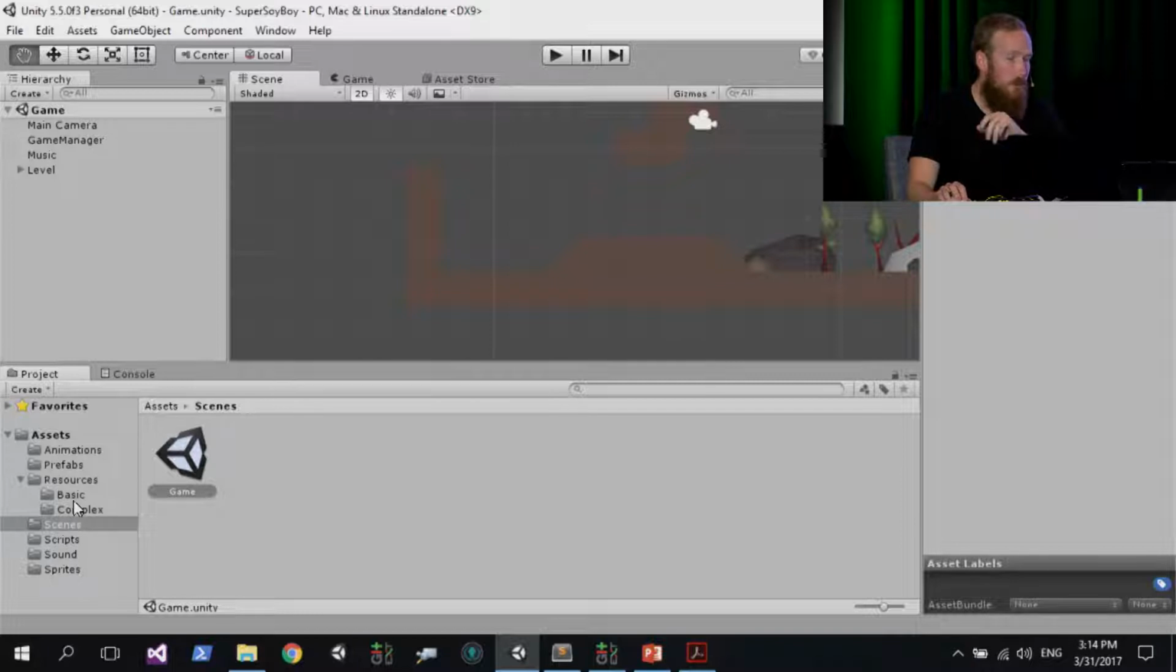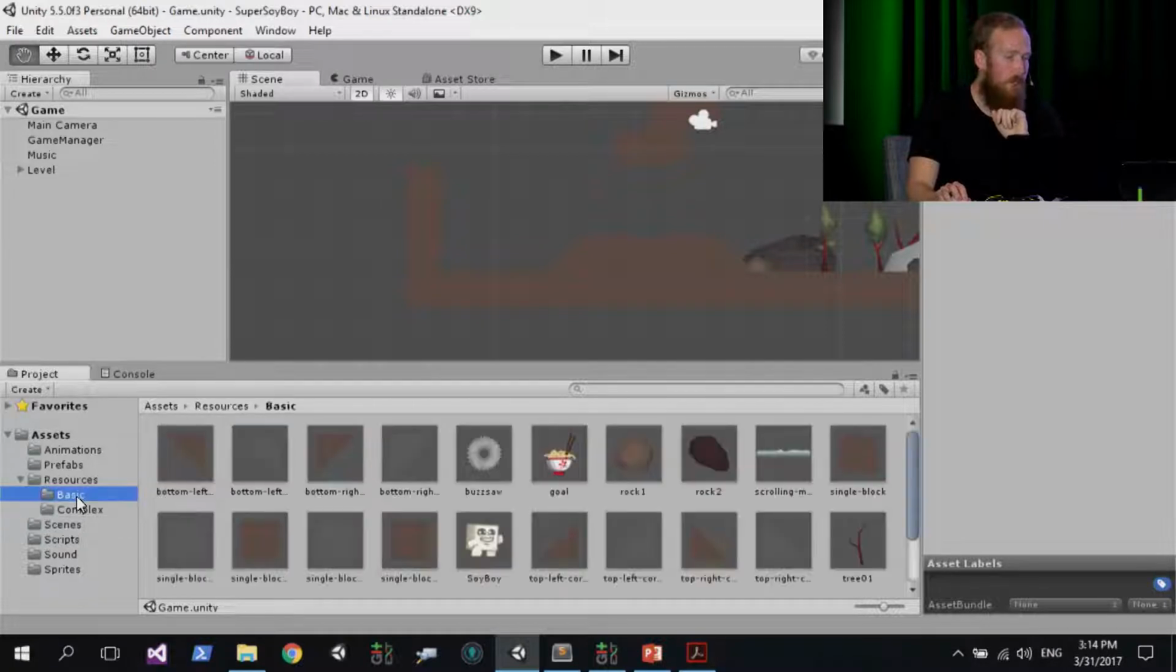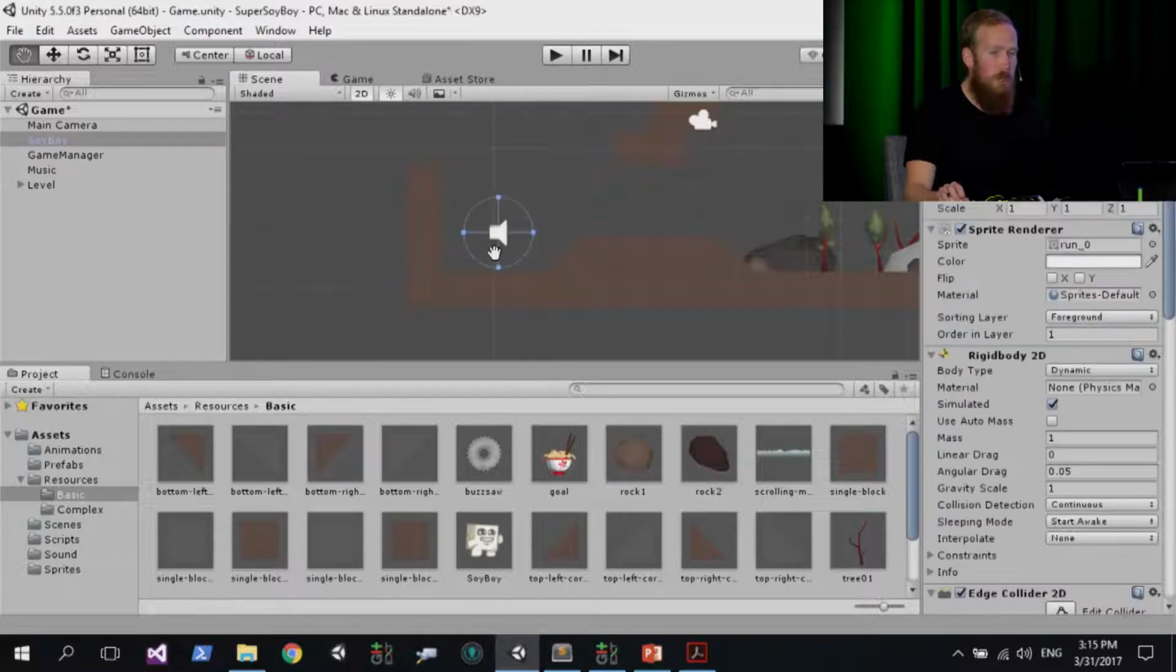And what we're going to do now is drop in the actual player object, Sawyer Boy himself. So to do that, we've got a prefab. If you click on the basic folder under resources in your project window down here, look for Sawyer Boy, left click and drag him into the scene, and just drop him somewhere around here above the platform in the air. Don't worry about him being in the air for now, and let go of your mouse. And you'll see in the hierarchy over here, you get a Sawyer Boy object created.